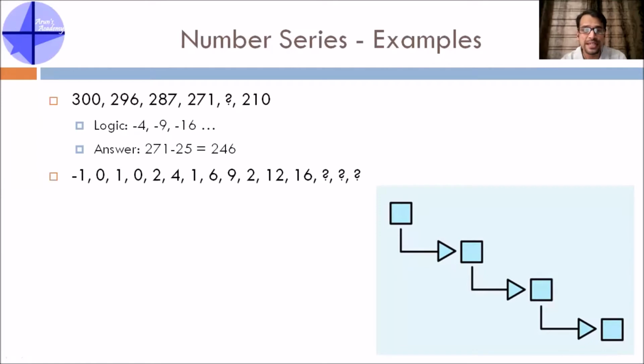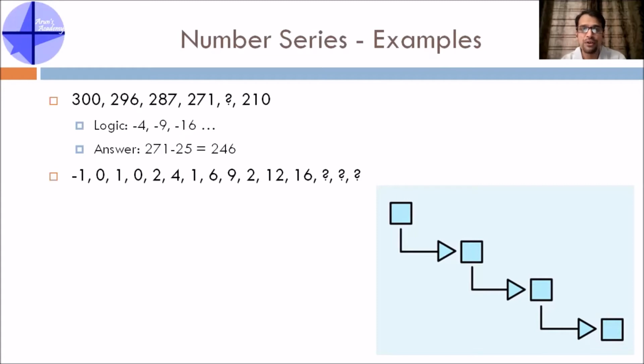Now if you check minus 1, leave 2 items after that, 0 and 1. Minus 1, 0. If you leave aside 2 and 4, after that it is 1. So minus 1, 0, 1, 2. That's one series. The second series is 0. If you leave 1 and 0 aside, the next term is 2. So 0, 2, 6, 12. 0 to 2, 2 increase. 2 to 6, 4 increase. 6 to 12, 6 increase. So the next increase should be plus 8. That is, the next term is 20.